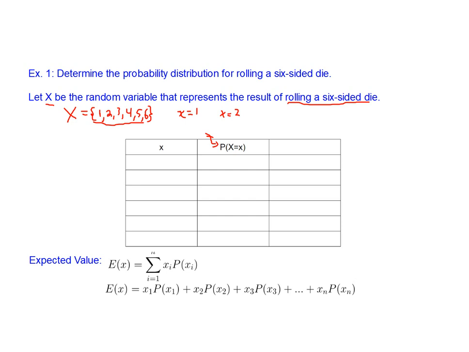The notation is a little bit confusing and takes a bit to get used to, but over time it should become easier. I just want to emphasize here that the lowercase values are elements in the set. So these lowercase x's are elements in the set, and this capital X is the set of all outcomes. And that's our random variable.